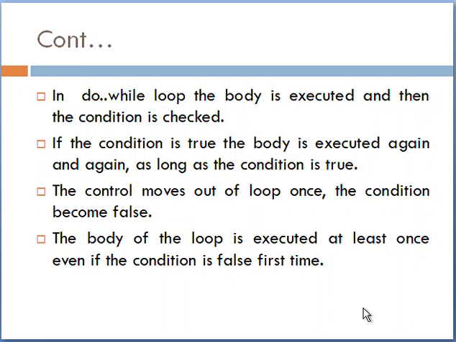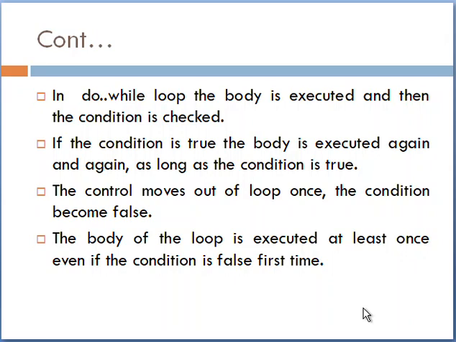This is the reverse of the while loop. In the while loop, first the condition is checked and then we enter or exit the loop. Here the body is executed and the condition is checked after the execution. So this is the major difference between the do while and while loop.